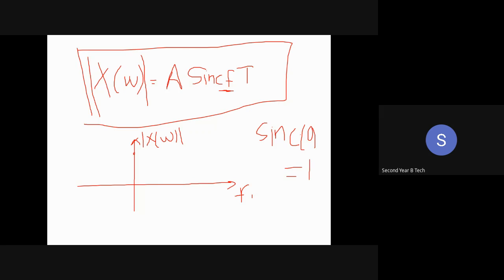Okay. Now if I put the value of f equal to 1, it will be sinc T, so it will be somewhere here. Then f equal to 2, so sinc 2T. So like this, if I draw this graph, I'll be getting a spectrum graph like this. Yes, like this.